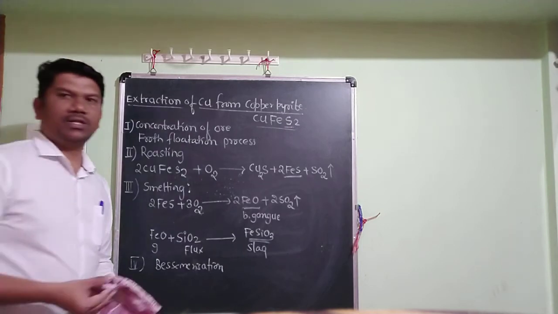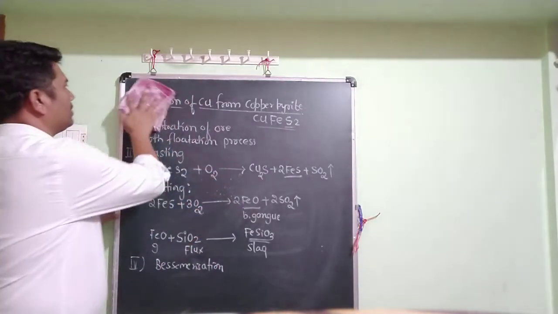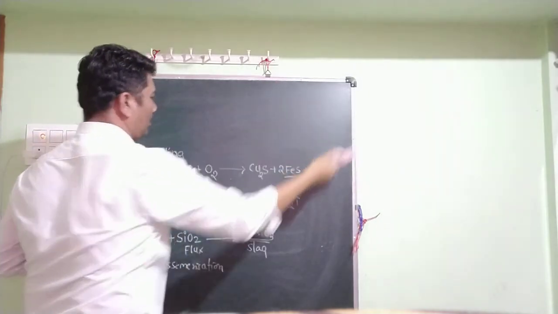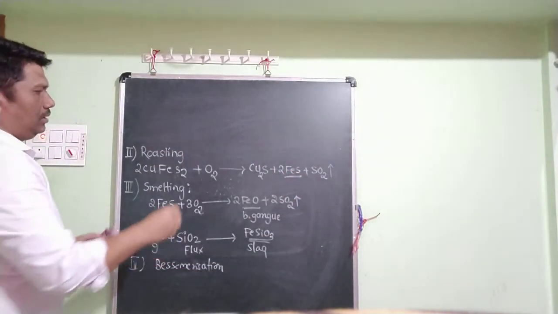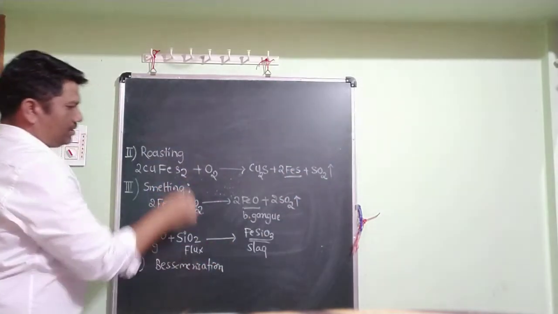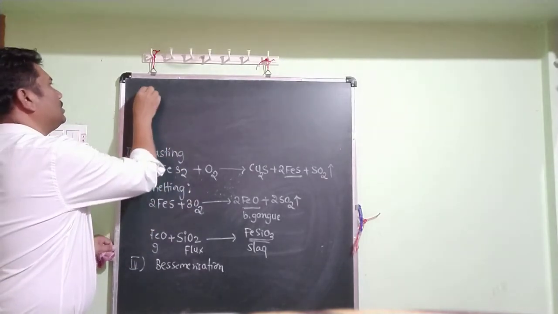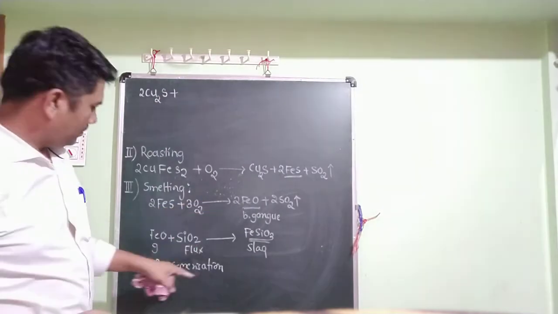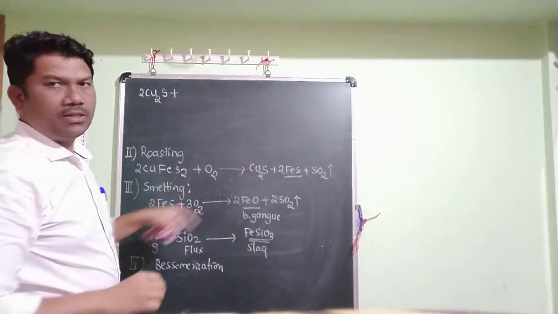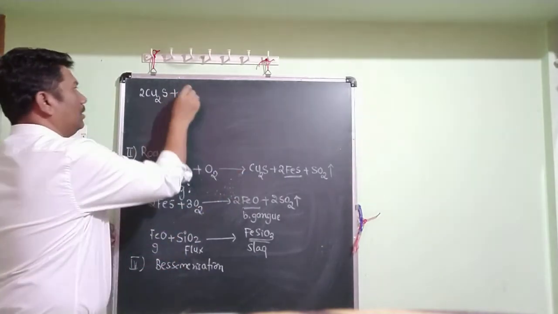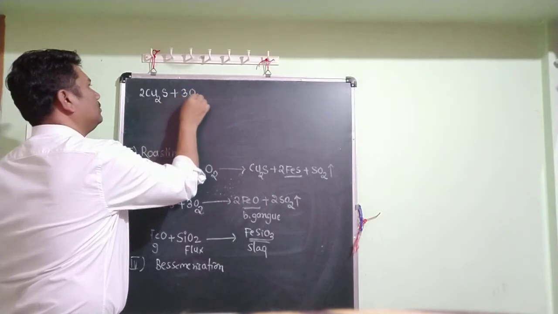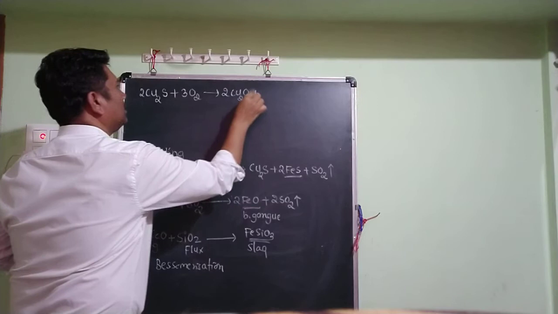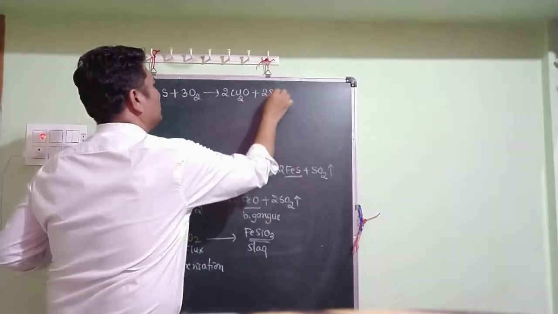The first is 2Cu2S plus 3O2 gives 2Cu2O plus 2SO2.